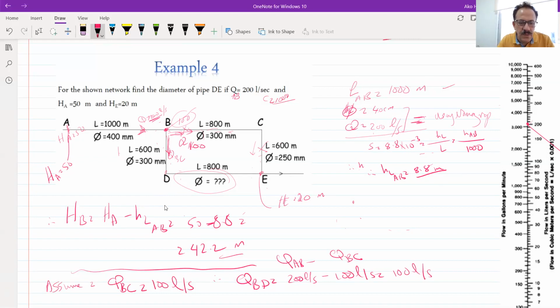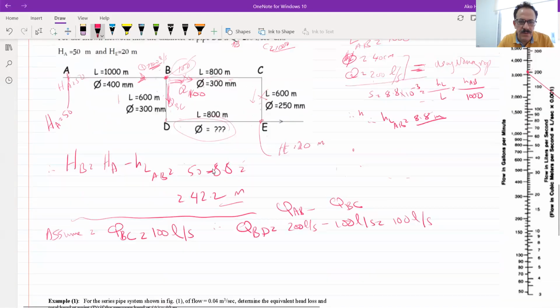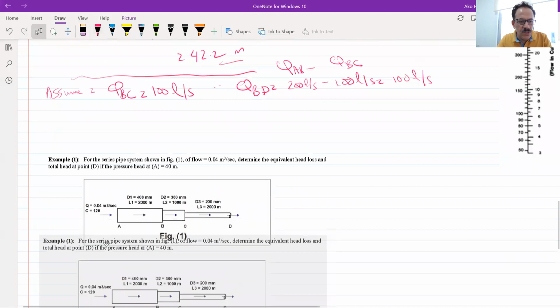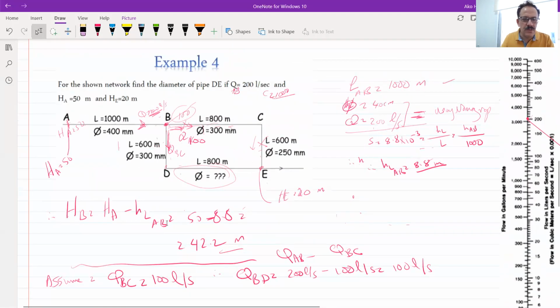Now, what will I use? Why am I using this one? Because I need to know how much it will be there. The question is asking you for a diameter here. So you have to have S and Q, because the diameter is one of the variables. So you have to have those two.